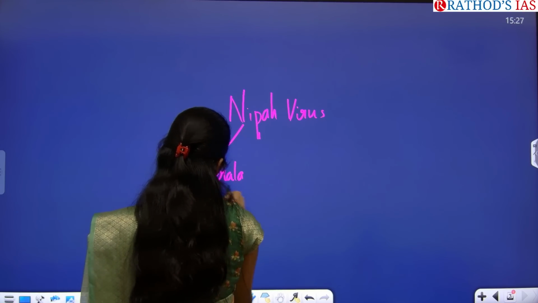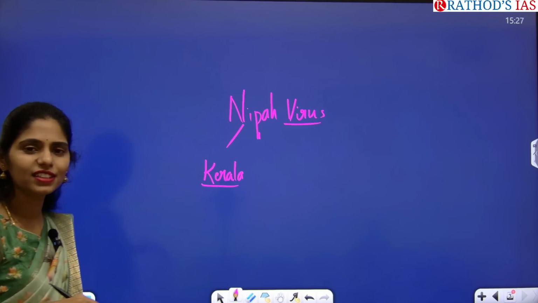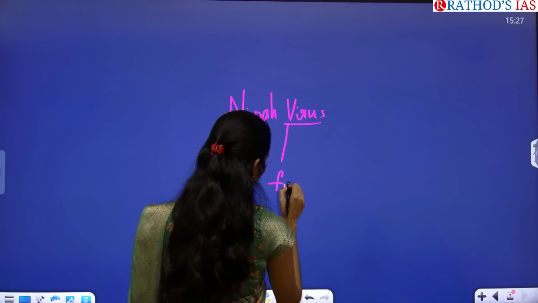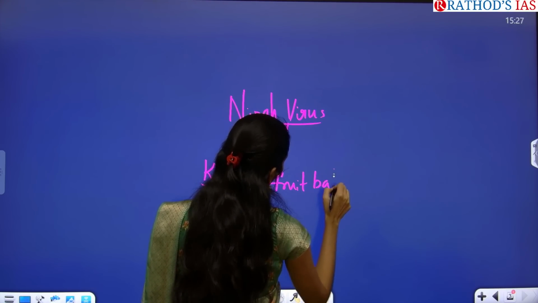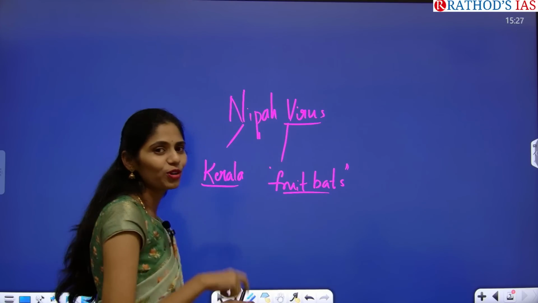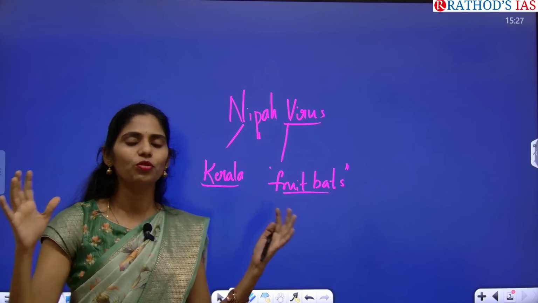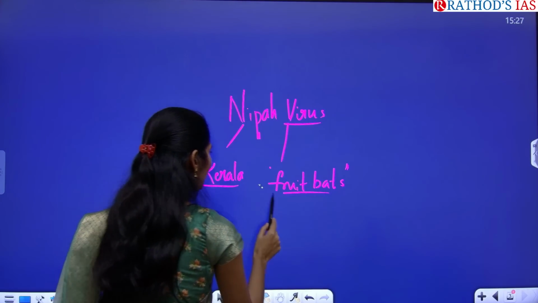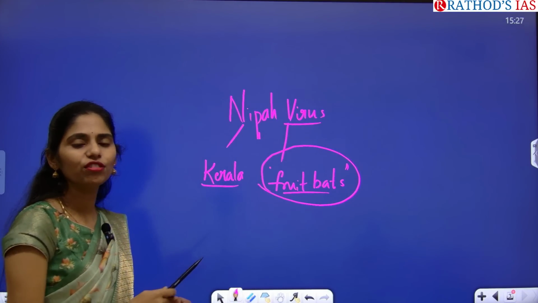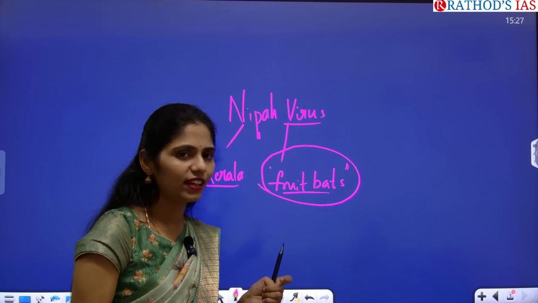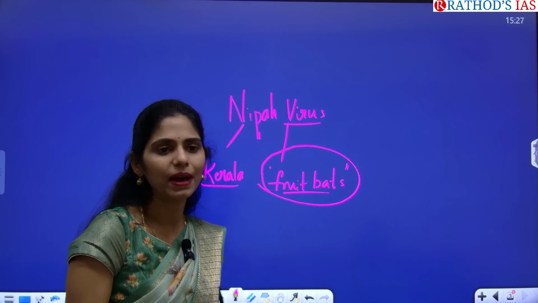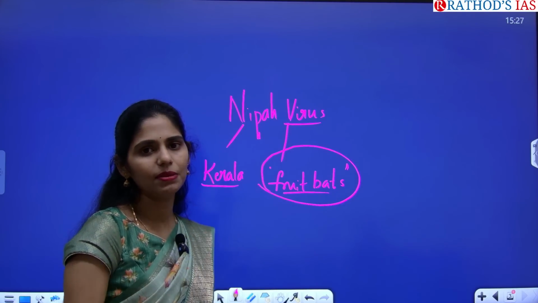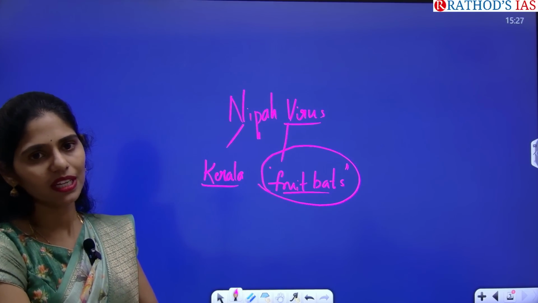It is also a virus. Earlier, Chandipura virus is caused by sandflies, right? Host. And this is caused by fruit bats. Normally humans will be consuming these bats. I'm not talking about small bats. They are fruit bats, very big, and they weigh about 1 kg, 1.5 kg. Some people consume these fruit bats, and they are the host of this Nipah virus. Whenever people come in contact with the bats while cleaning, killing or cooking, this virus can be easily transmitted. Because of this, they get this Nipah virus.